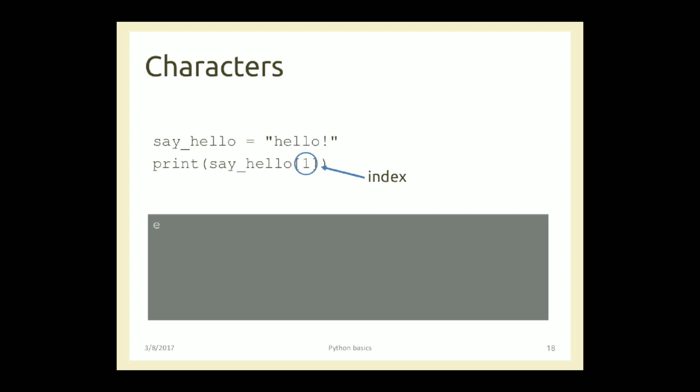In one of my tutorials, I have already mentioned indexing. Indexing takes place from 0. So h is at index number 0, e is at index number 1, and so on. This is known as forward indexing. So if I want to print the letter e, I have to mention 1 in the square brackets. That means at index number 1, the letter e will be printed.